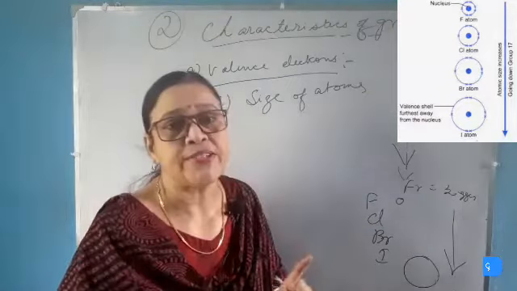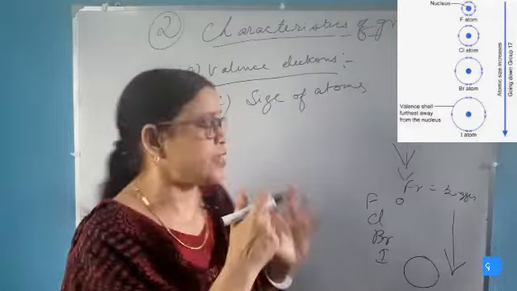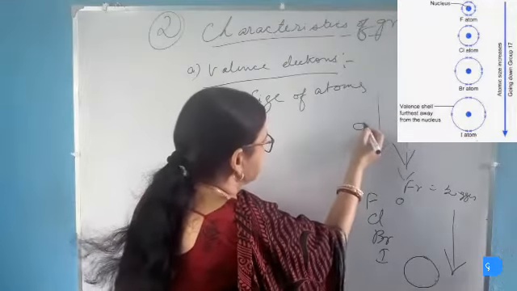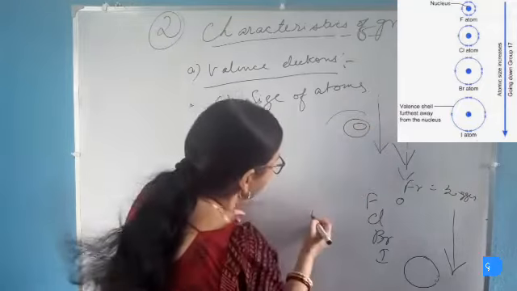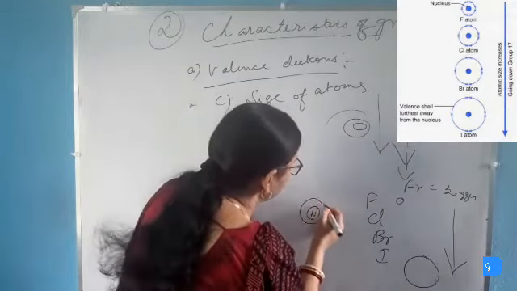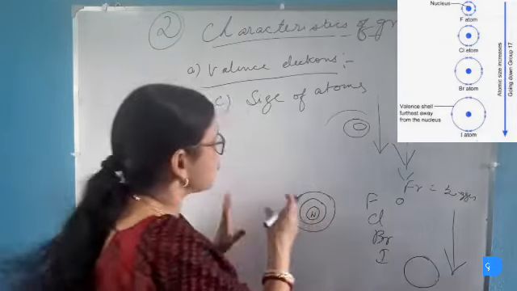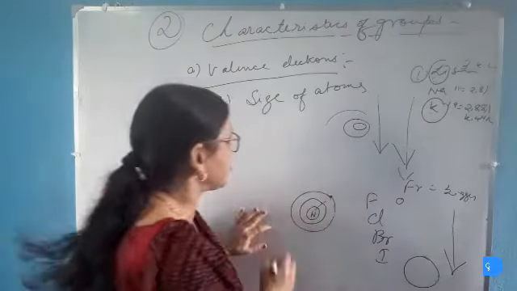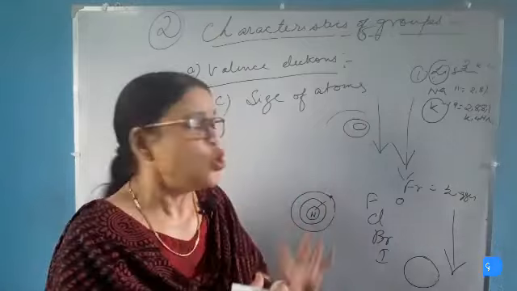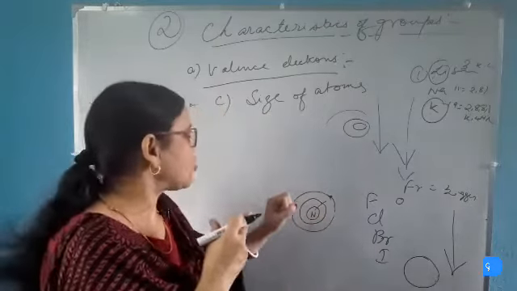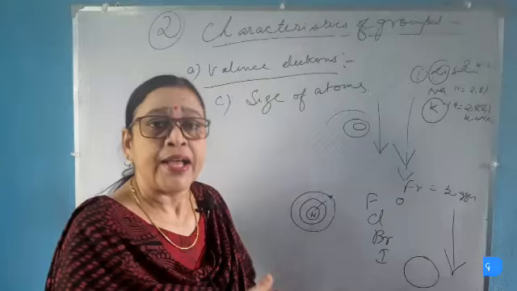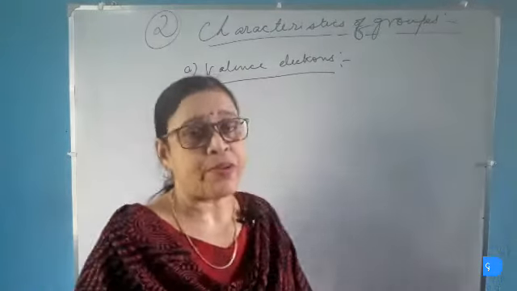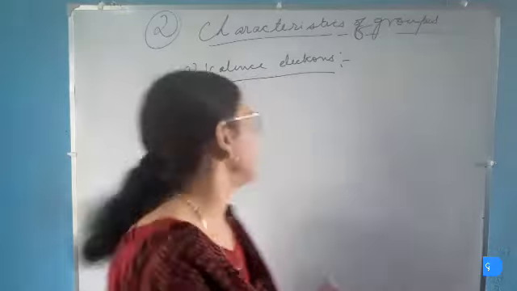There is also another reason why the size of the atom increases in a group. As we go downward in a group, the number of electron cells increases at each step, and so the nucleus of the atom goes deeper and deeper inside. As the nucleus goes deeper and deeper inside, the force of attraction between the nucleus and the electrons becomes lesser and lesser, so it cannot pull the valence electrons in and decrease the atomic radius. Thus the size of the atom increases in a group. Now let's see what happens to the metallic character of the elements in a group.